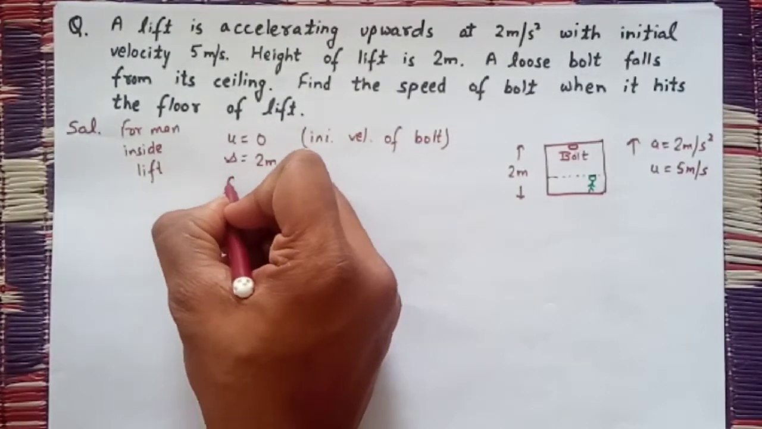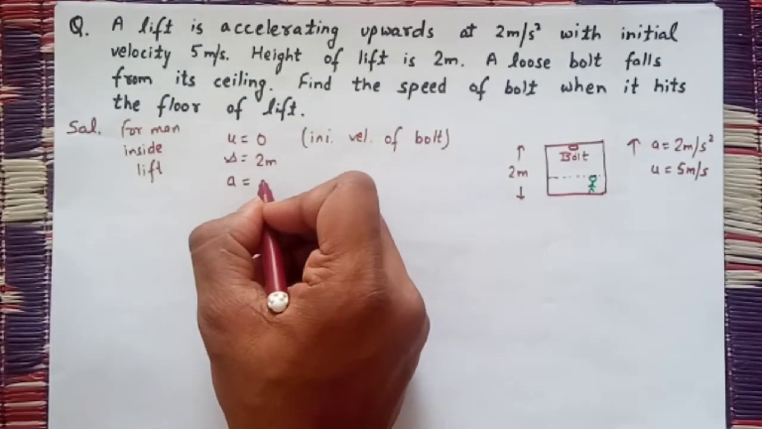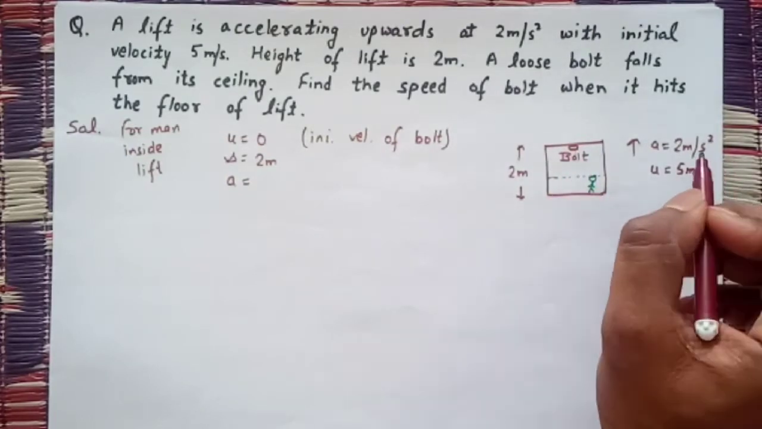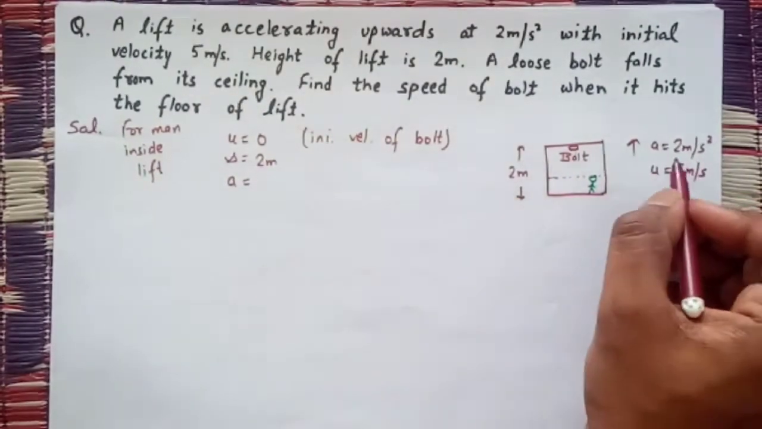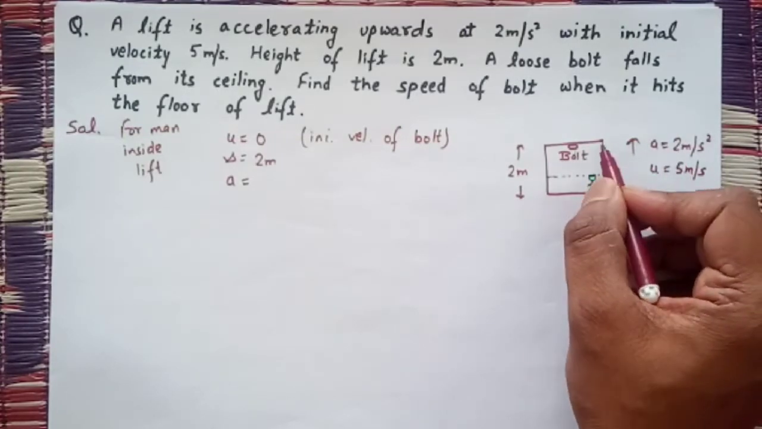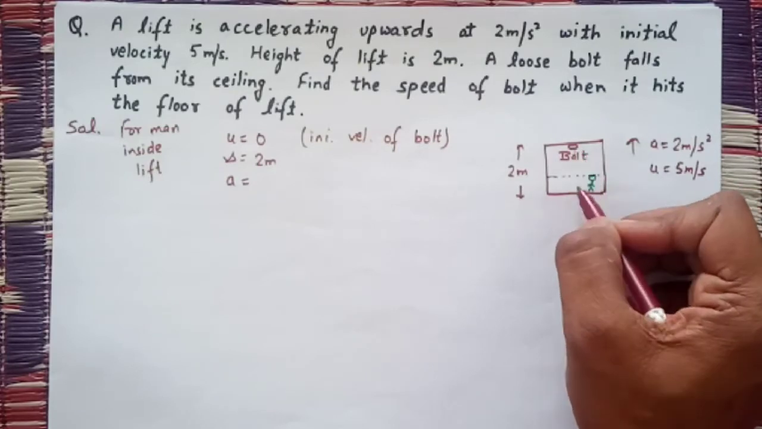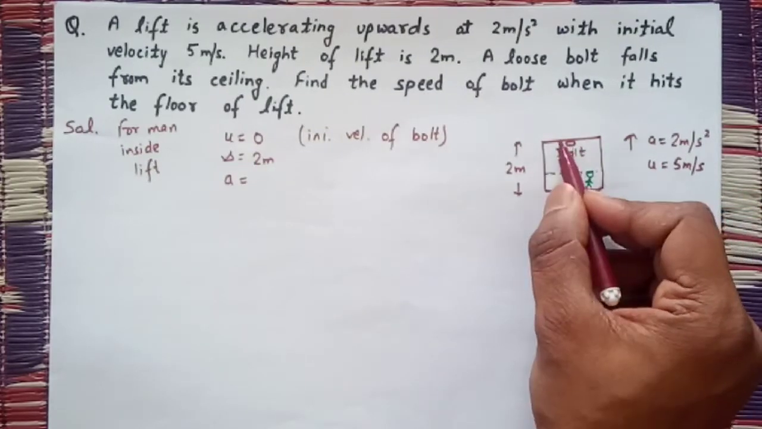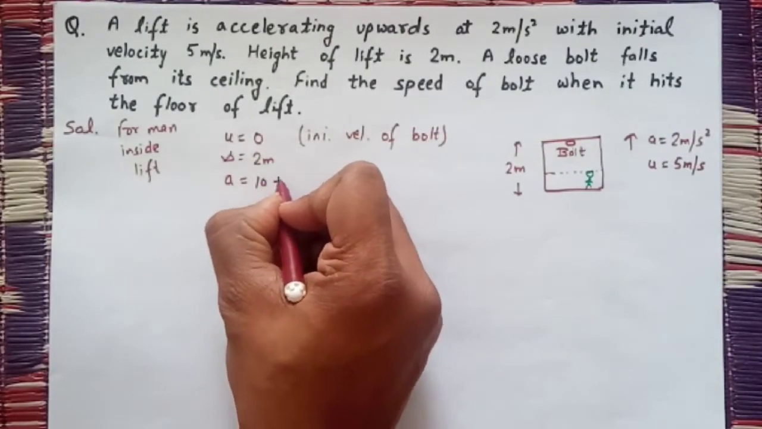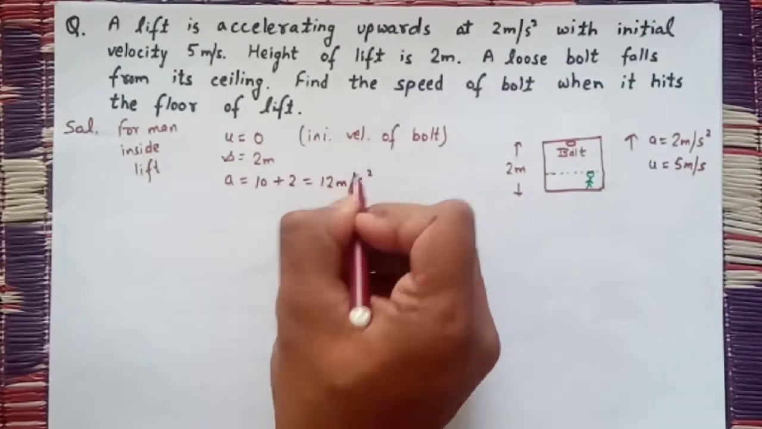And what will be the acceleration? If I take g as 10, the bolt is coming down with acceleration 10 and the lift is moving upwards with acceleration 2. So both are trying to reduce this distance. The bolt is coming towards the ceiling and the ceiling is also going towards the bolt. So the total acceleration will be 10, that of gravity, plus 2, that of the lift. So it will be 12 meter per second square.